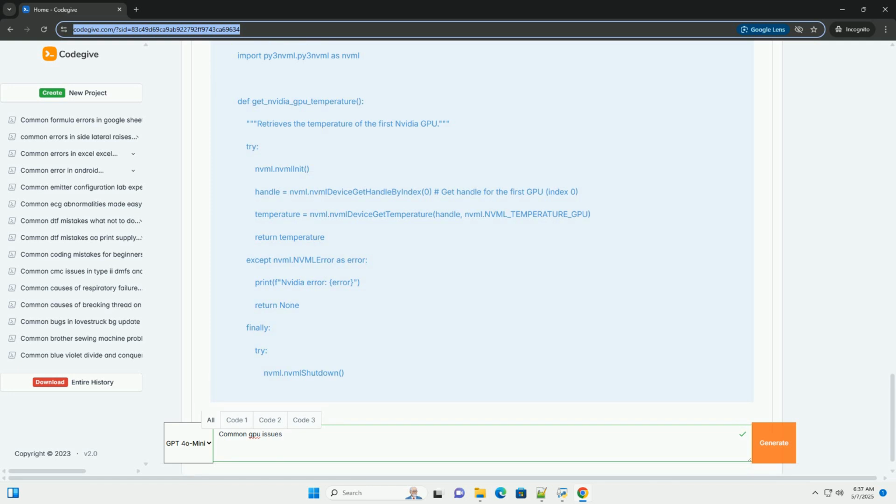Symptoms: System fails to boot or crashes frequently. GPU is not recognized by the operating system. Graphical glitches or artifacts. Poor performance or instability.